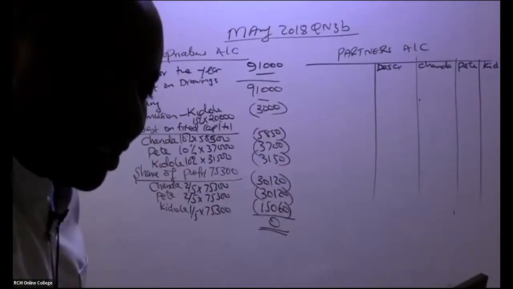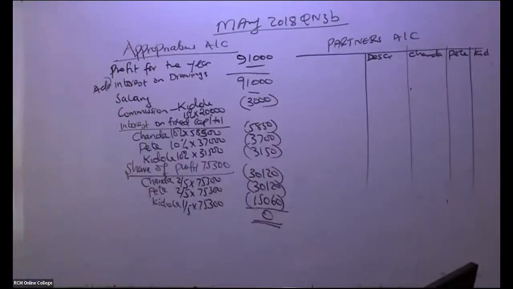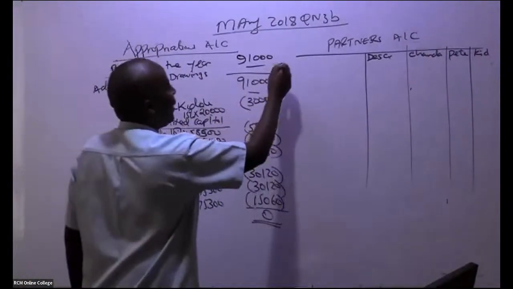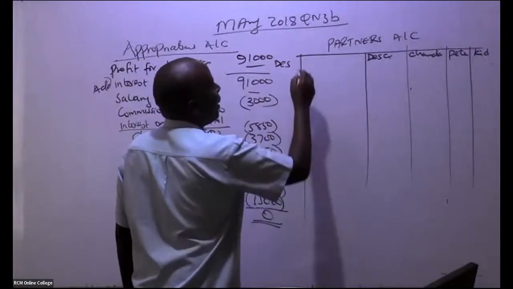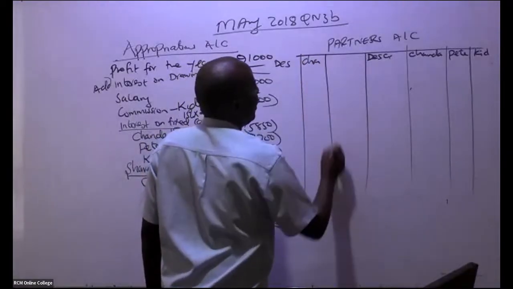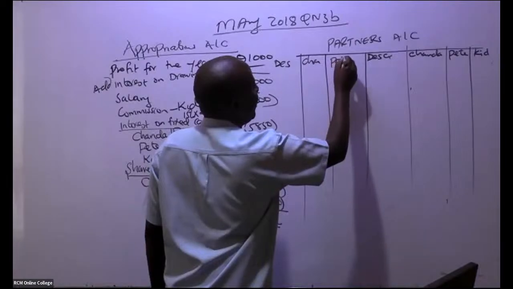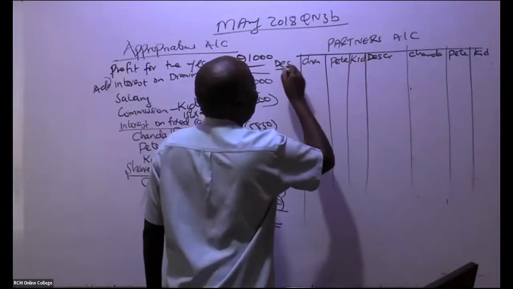Yeah, that's very good. And then of course we have this other side as well. Just for lack of space, I'll write a description. Then we have our partners here: Chanda, Pete, and Kidole, like that.